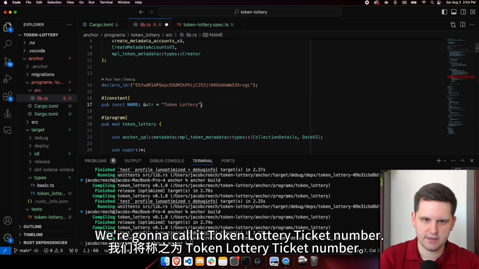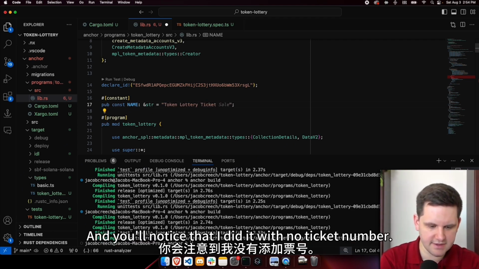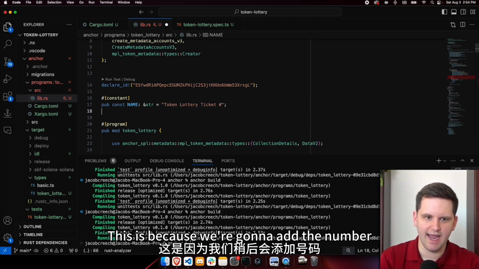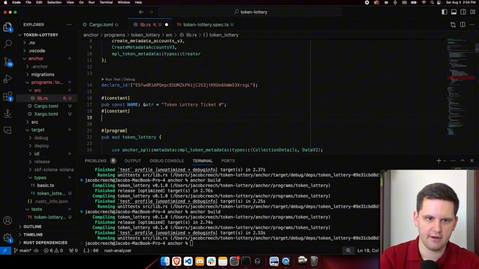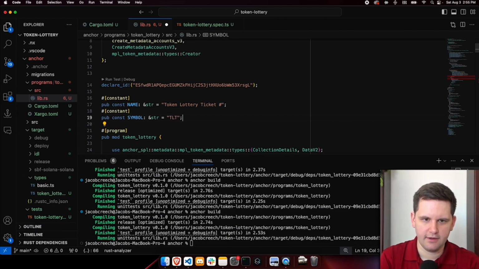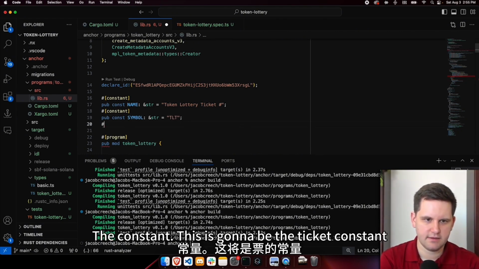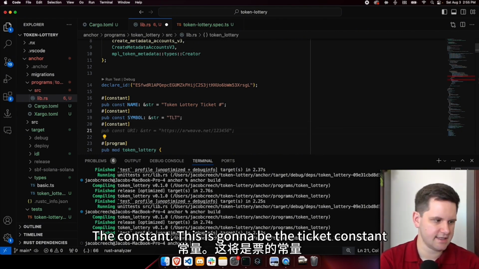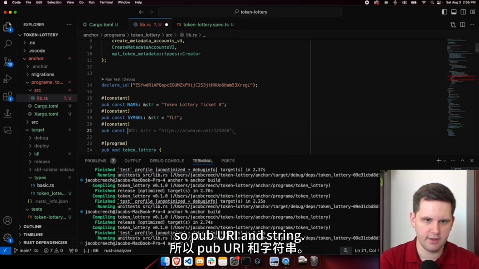We're going to call it token lottery ticket number. And you'll notice that I did it with no ticket number. This is because we're going to add the number for the ticket later. The symbol, we're going to call this TLT, sure, why not?